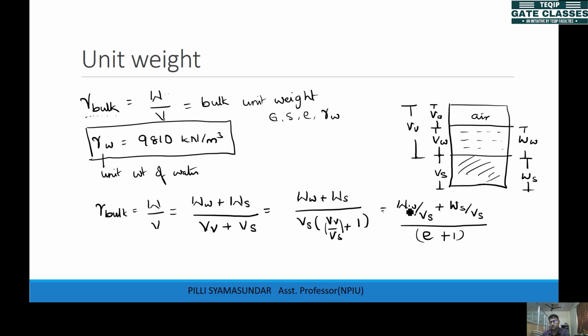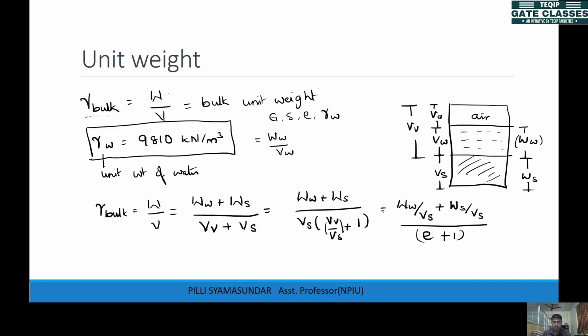Now you observe here, this is weight of water to the volume of solids. Now what is this weight of water? Can I convert this weight of water into volume of water times unit weight of water? Because the unit weight of water means it's weight of water to the volume of water. So in place of WW, I can write, okay, I'll take one more place here.